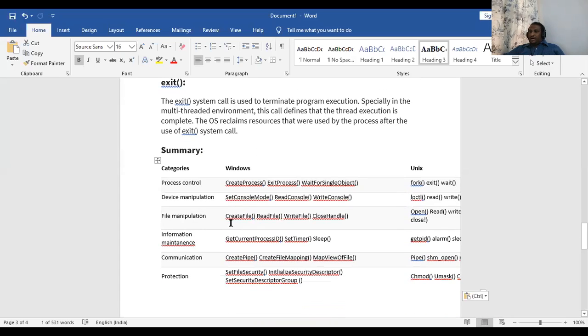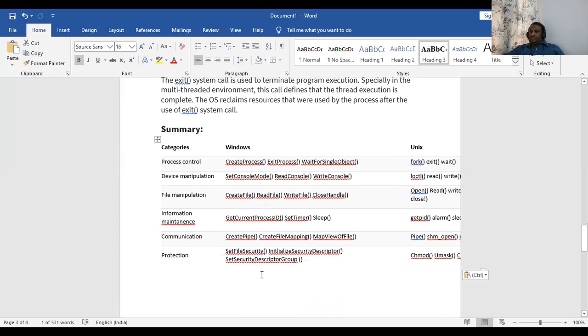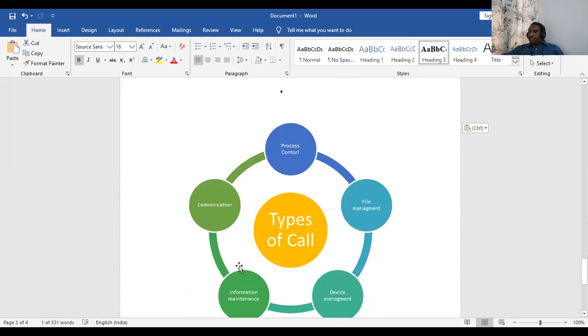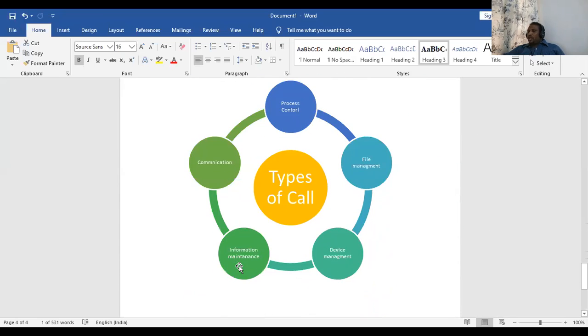Okay. So these are all the functions for which I have already shown you how they are going to work in Windows and Unix. I hope everybody has followed these topics, how they are going to work in Unix and how they are going to work in Windows.